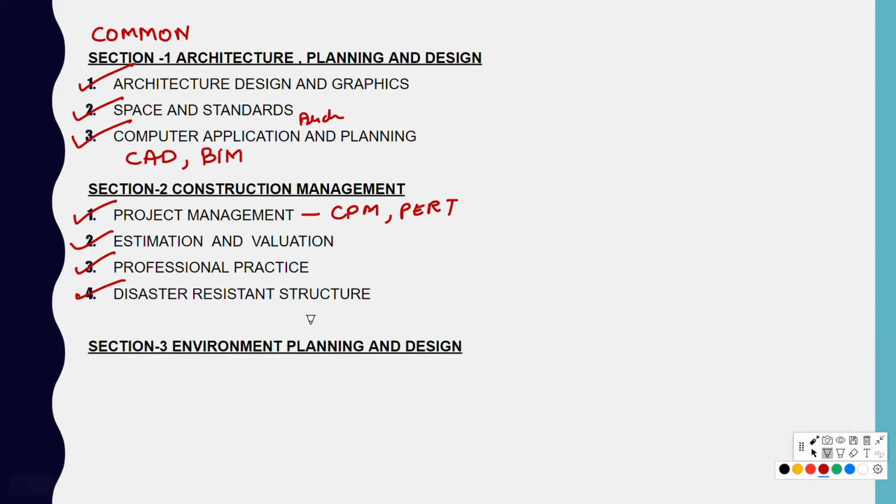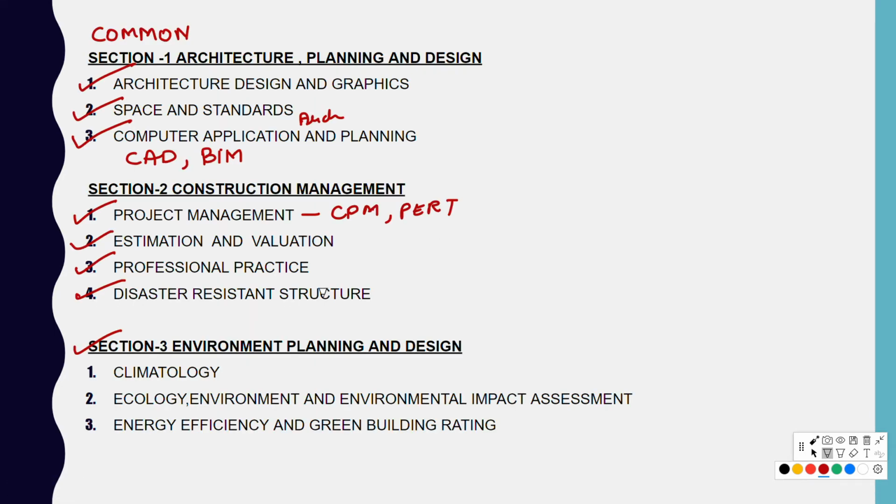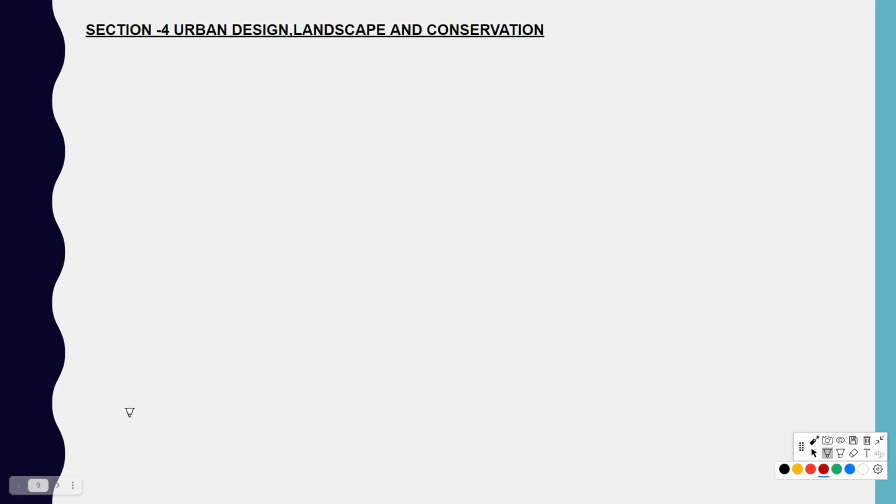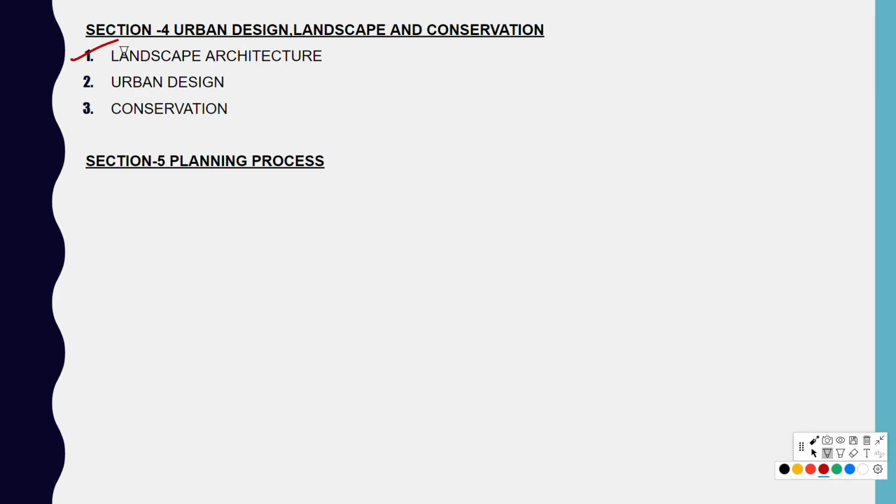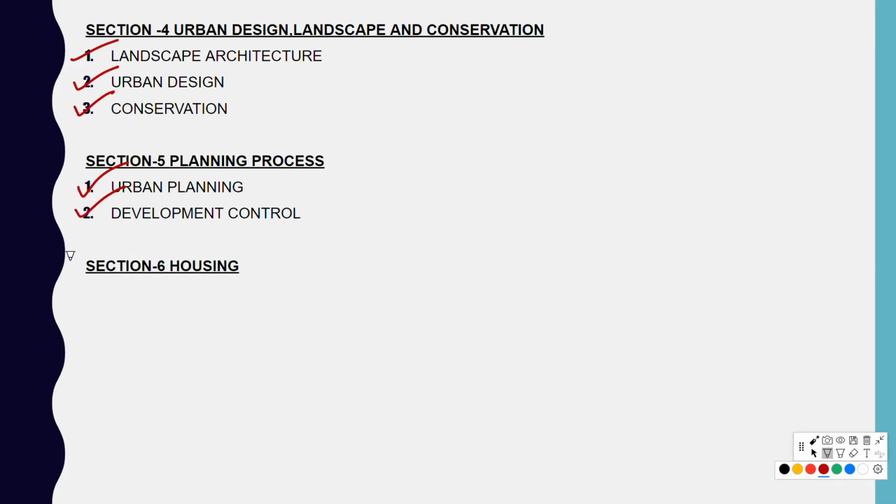In Section 3, we have Environment Planning and Design. You have three major topics in this: Climatology, second Ecology, Environment and Environment Impact Assessment, and Energy Efficiency and Green Building Ratings. In Section 4, Urban Design, Landscape and Conservation, even this is common for both of the parts. We have Landscape Architecture, Urban Design and Conservation, that's Heritage Conservation. In Section 5, Planning Process, we have Urban Planning as a major subject and Development Control. In Section 6, Housing, we have Urban Housing as a major topic.